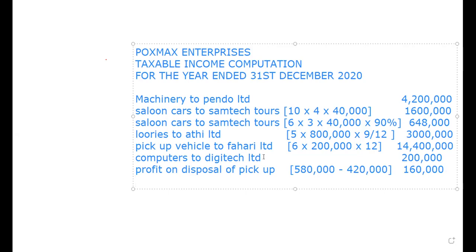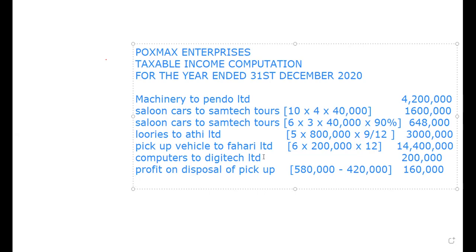Number 3, other income of Boxmarks Enterprise included. Number 1, interest income from Ufanisi Deposit Taking Microfinance, 240 net. Remember, interest income attracts withholding tax of 15%, which is not final. We'll charge it here, then we are going to subtract it when we are calculating our tax liability. So the withholding tax is not final.